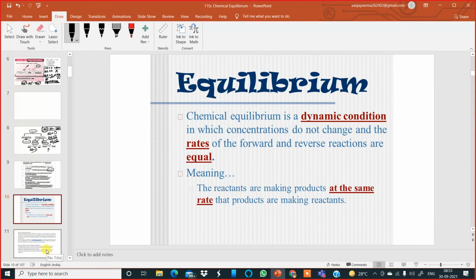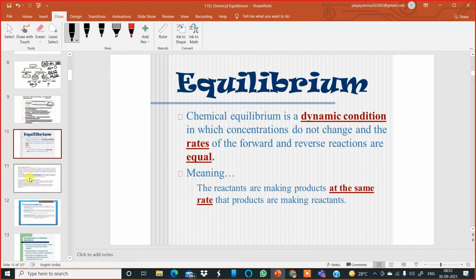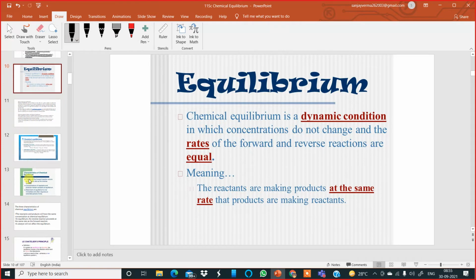Now, moving to the next slide, I was talking about the dynamic nature of equilibrium. If you look at the screen very carefully, we know chemical equilibrium is a dynamic condition in which the concentrations do not change and the rates of the forward and reverse reactions are equal. Meaning, the reactants are making products, and at the same time, at the same rate, the products are making the reactants.